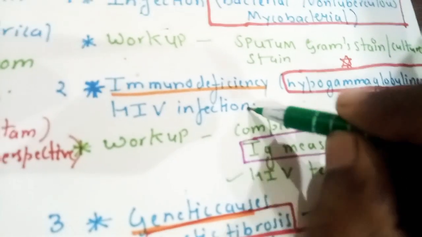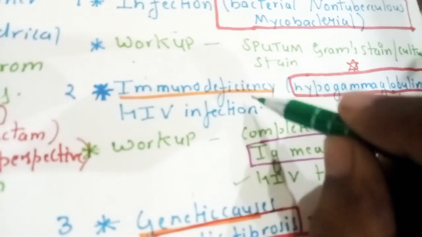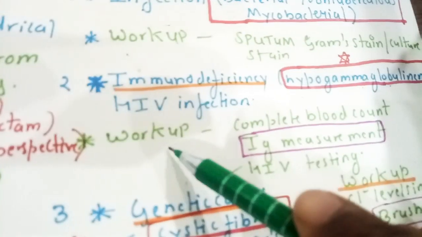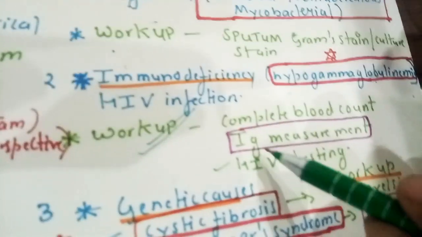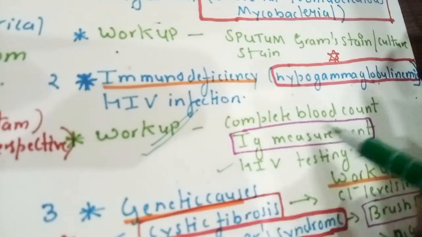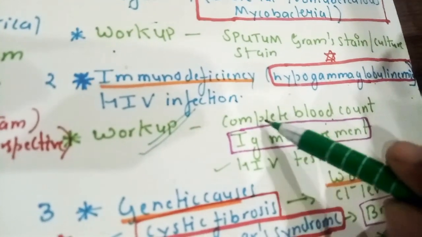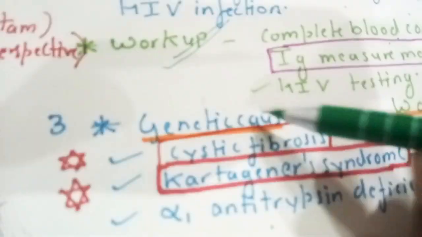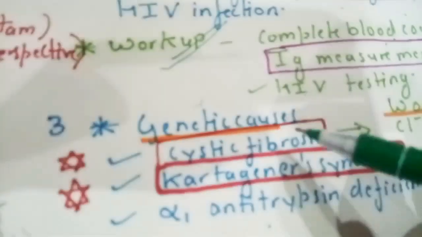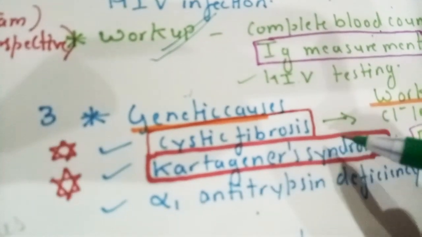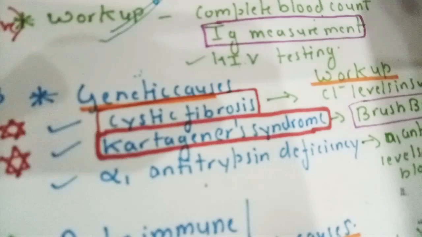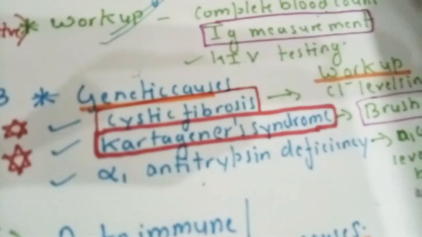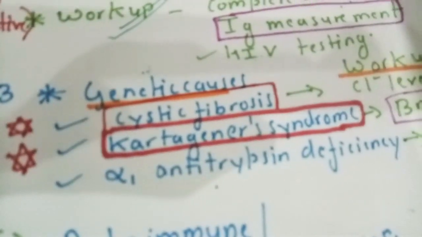HIV infection, these two causes also cause bronchiectasis. How will we do the workup and diagnose? Immunoglobulin measurement, HIV testing and CBC. Okay, a very important cause is genetic: cystic fibrosis and Kartagener syndrome. Let us talk about what cystic fibrosis and Kartagener syndrome are.